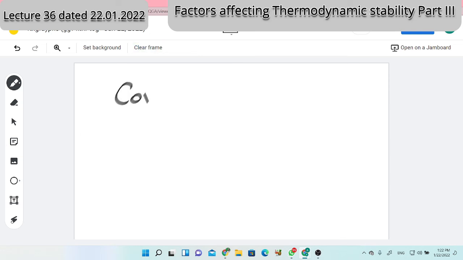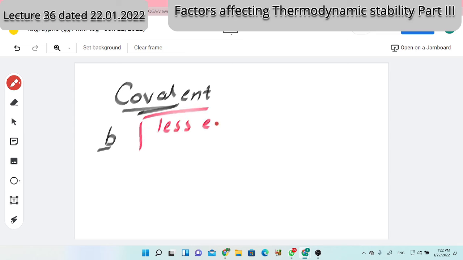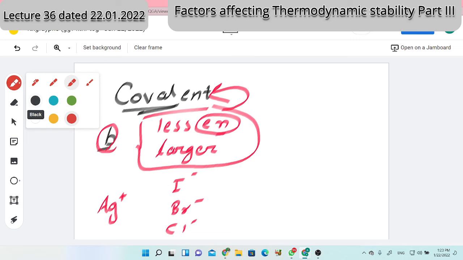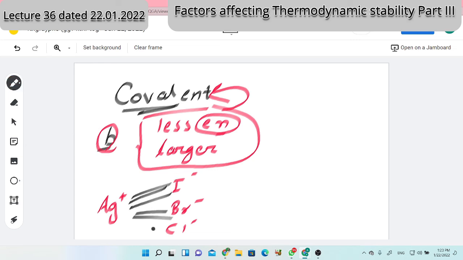I sum up this point. Covalent bonding is the favorite bonding for class B kinds of metals. But my point of interest here is the ligands. Ligands which are less electronegative and larger will form strong covalent bonds. So for a class B kind of metal, for example silver ion, if the options available around it are I minus, Br minus and Cl minus, then silver will prefer iodide, secondly bromide and lastly chloride. That is the conclusion of this point. Is this point clear? Yes, sir.